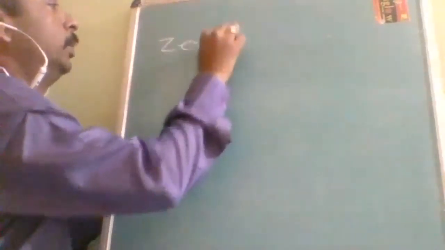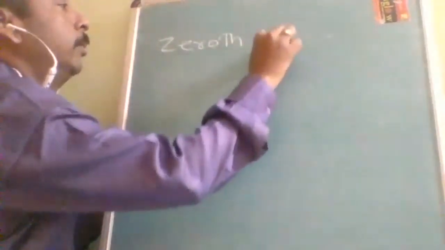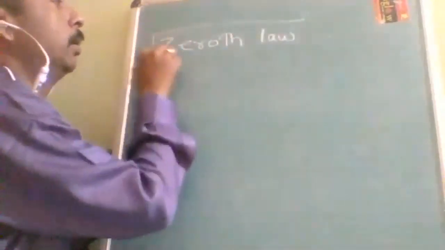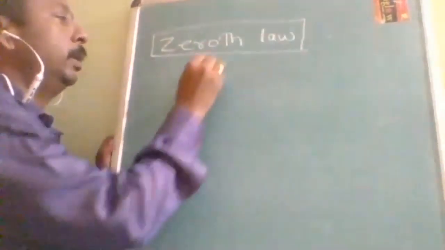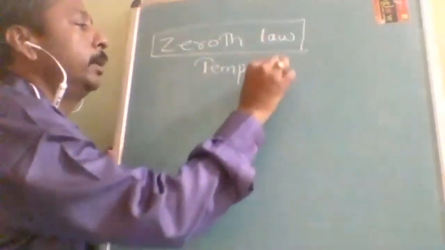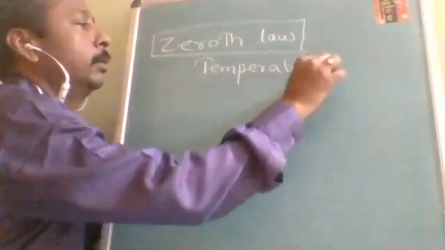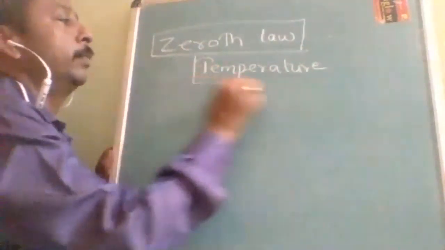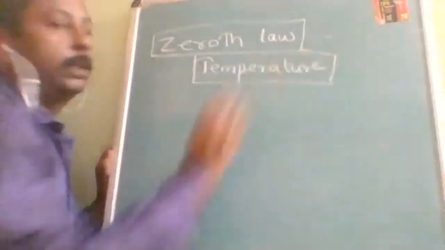Okay. So before starting, let's begin with the zeroth law of thermodynamics. The zeroth law is based upon temperature. It is the basic concept of temperature. What temperature is, is defined based upon this law only.